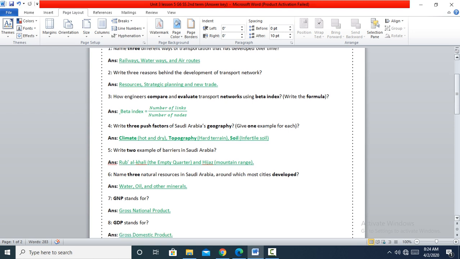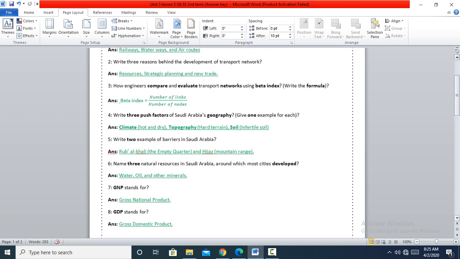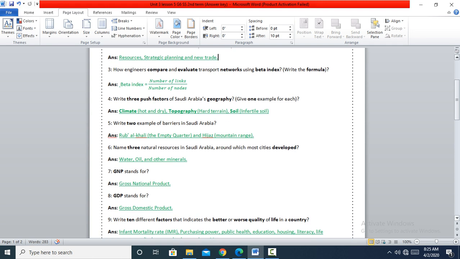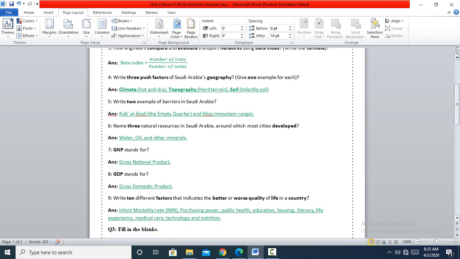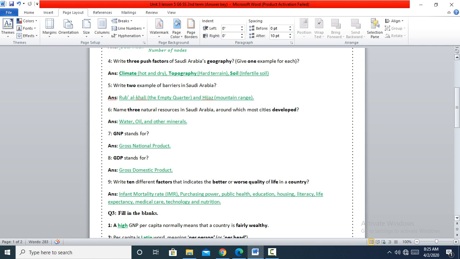Number five, write two examples of barriers in Saudi Arabia. We have Rub al Khali, the empty quarter, and Hijaz, the mountain range. So again, write two examples of barriers in Saudi Arabia: Rub al Khali, the empty quarter, and Hijaz, or mountain range.